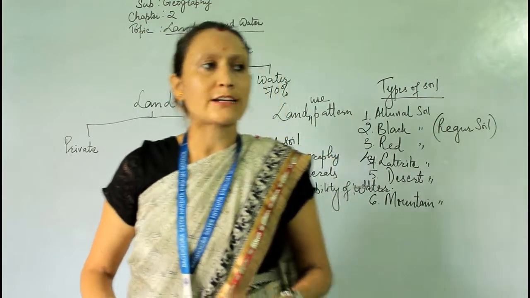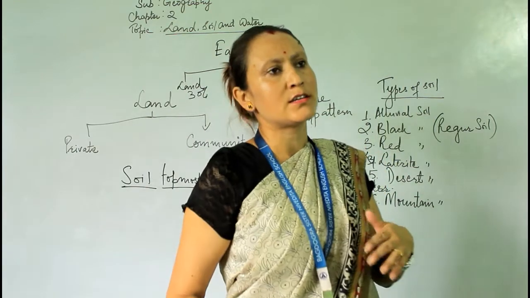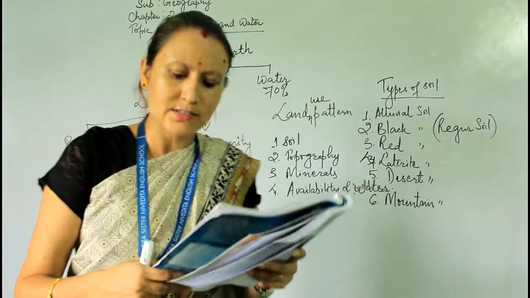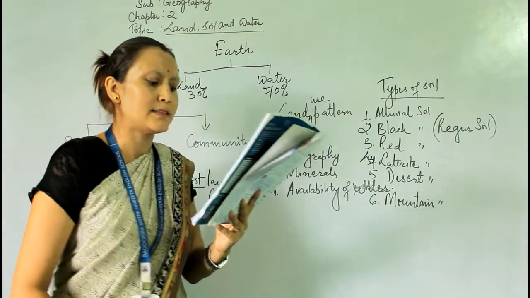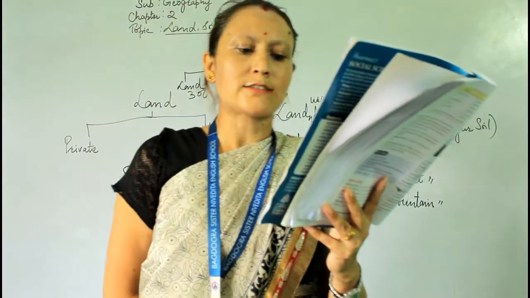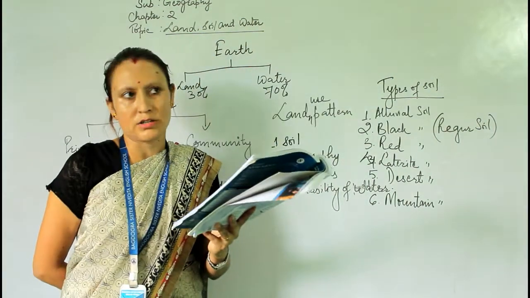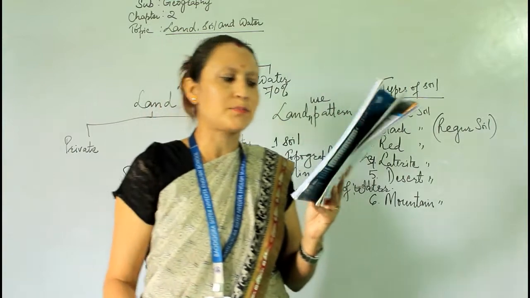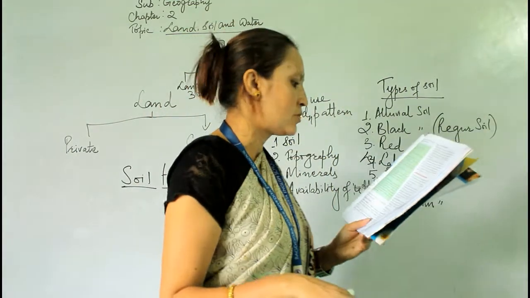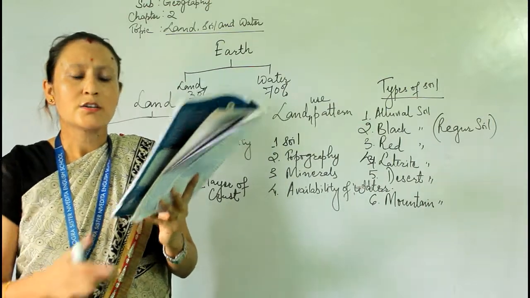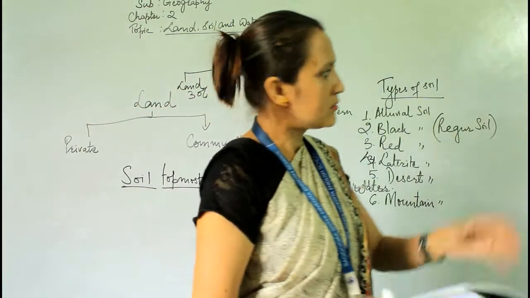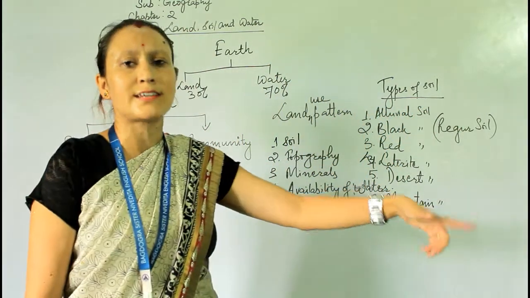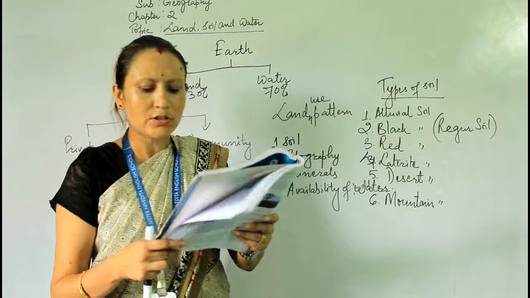Number one, afforestation, that we all know. If we plant trees, then we can definitely conserve our soil. Mulching is very important. The bare ground between the plants is covered with drought-resistant grass. Once the grass or vegetation covers the soil, it checks soil erosion. Sometimes in the vegetative areas, because of natural calamities, the ground becomes bare. So we have to check the amount of humus and the fertility of the soils regularly in such areas. That is mulching.